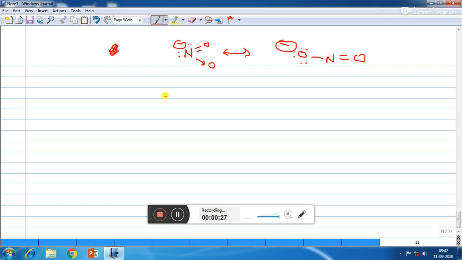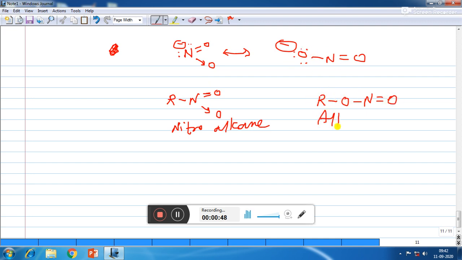So if the nitrogen of the nucleophile joins with the alkyl group, then it is called nitroalkane. And if the NO2 nucleophile joins with the alkyl group through oxygen, then it is called alkyl nitrite. So here we can see that nitrite and nitro are also ambident nucleophiles of each other.